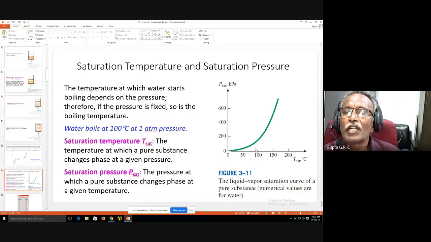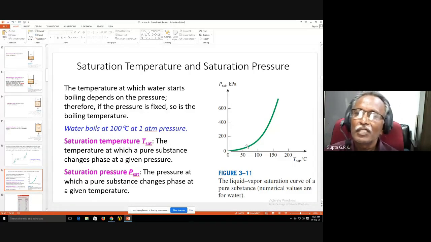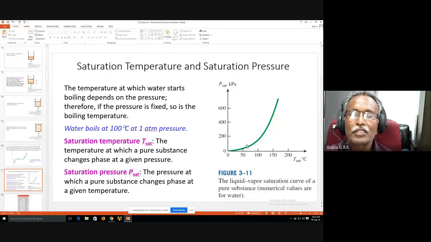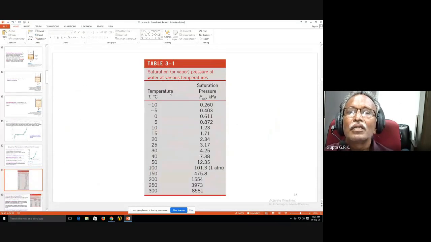These numerical values are for water. If the substance is different, the curves will be different. And here is the saturation pressure of water at various temperatures. You can see that as the temperature increases, the saturation pressure increases. So they are directly related.